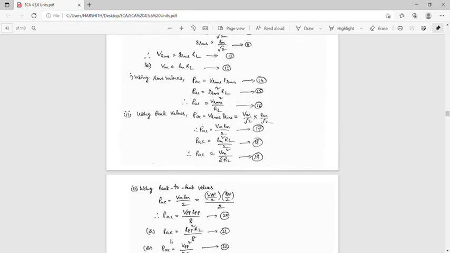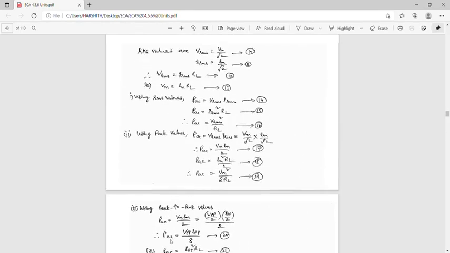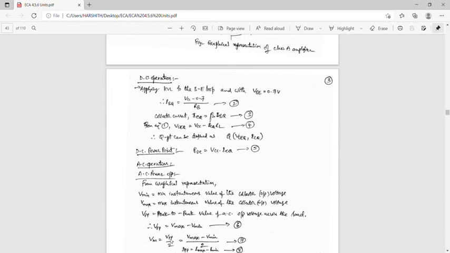This is the analysis part. The Class A amplifiers are further classified into directly coupled and transformer coupled amplifiers. There are two types. In the direct coupled type, the load is directly connected to the collector circuit.